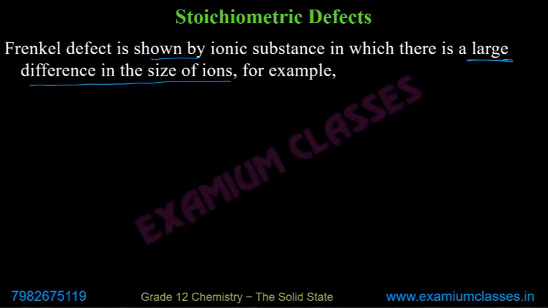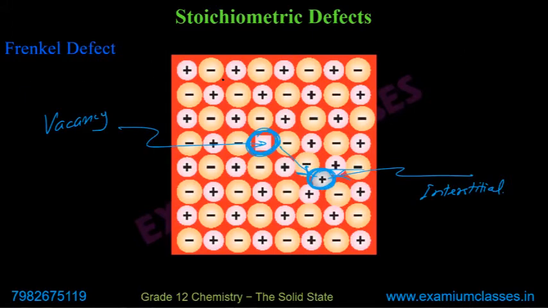And that is logical because if the anions are not large, the space amongst them will not be large enough so that the cation can be there. Understand it like this.